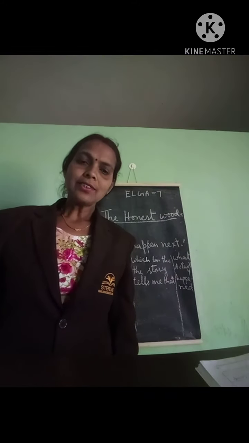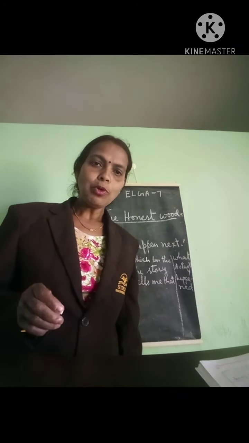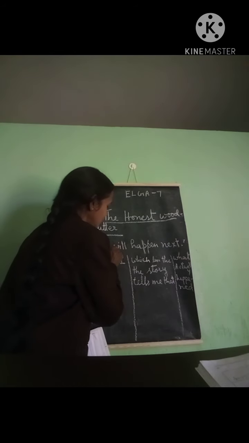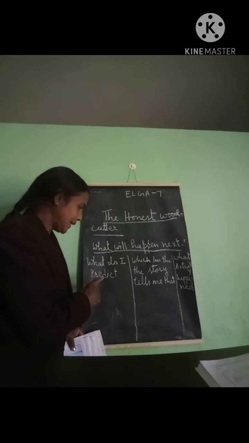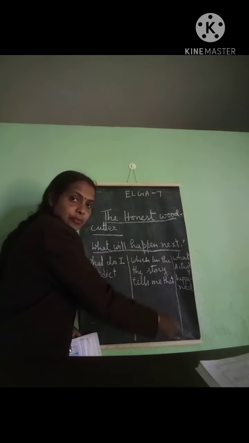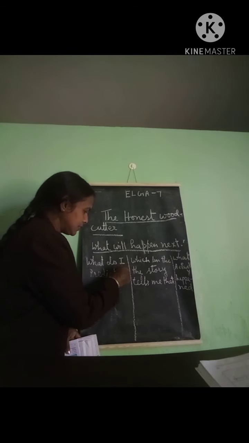Now, let us do one activity. You have done it before also. In your notebook, you make columns like this. What will happen next? In the first column, you make 3 columns. In the first column, you write what do I predict.